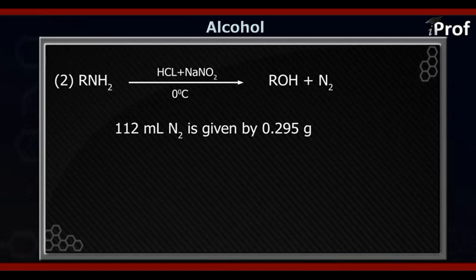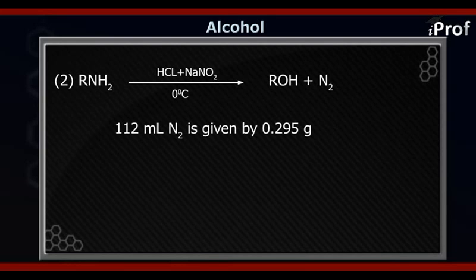So now what it says is that we are getting 112 ml of N2 gas by the reaction of 0.295 grams of a sample of organic compound.